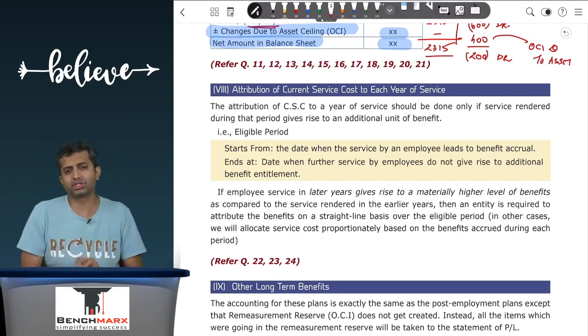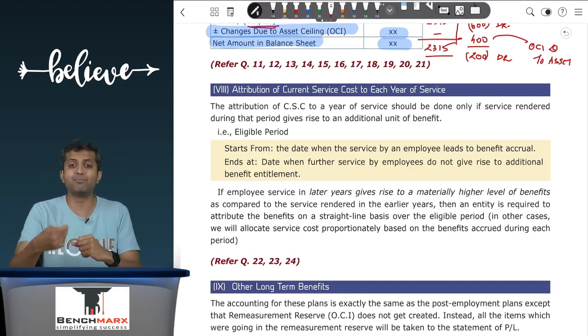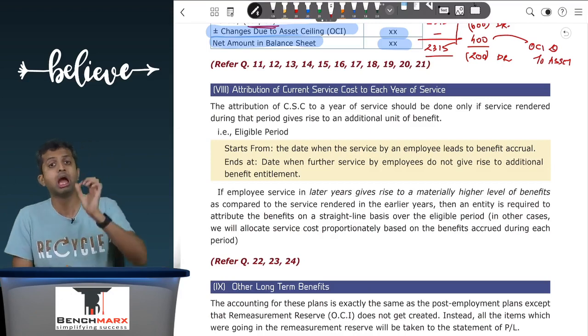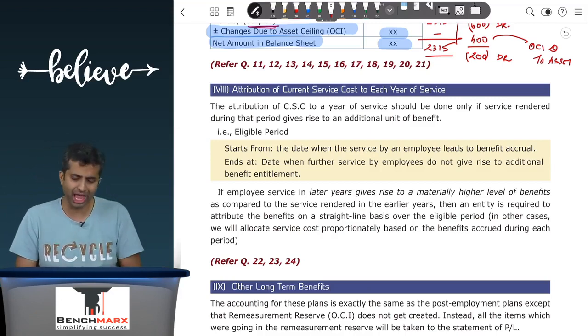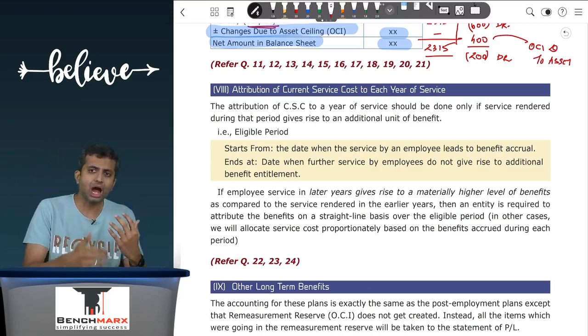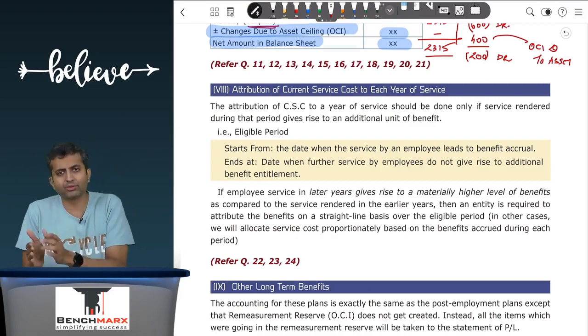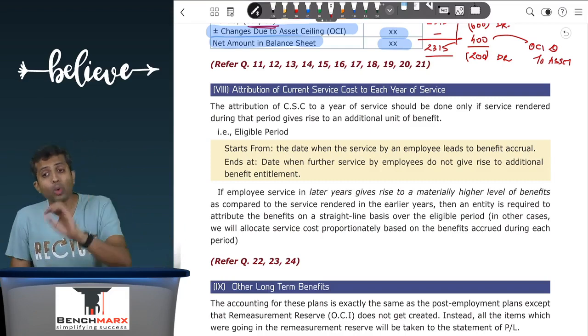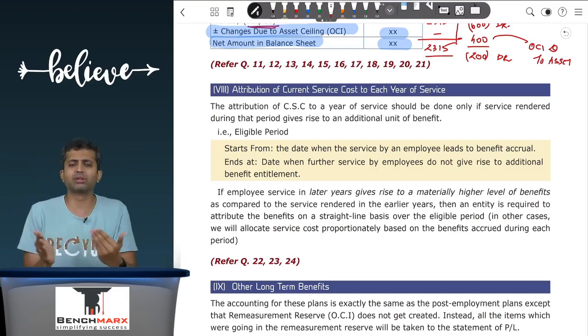the 1 more year of service that you have rendered will give you entitlement to 150, which you might get in the future. So you might do a present value working, but it will now give you access to that 150. So you will start recording once a unit of service gives rise to an additional unit of entitlement, and you will stop recording current service cost once the additional unit of service does not give rise to any additional unit